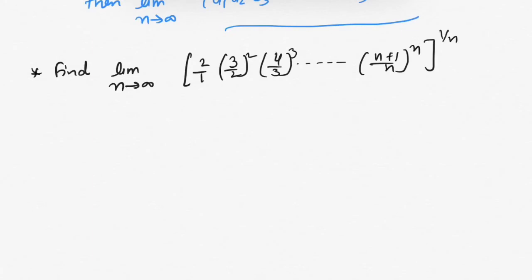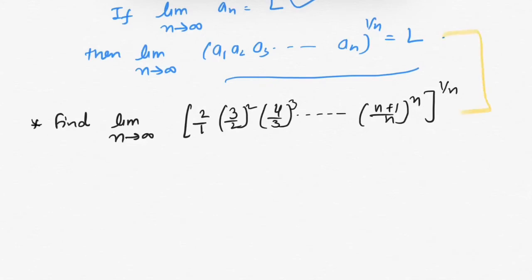When you compare these two expressions, you can see the n-th term is this. So we have a_n equals ((n plus 1) over n) raised to power n.